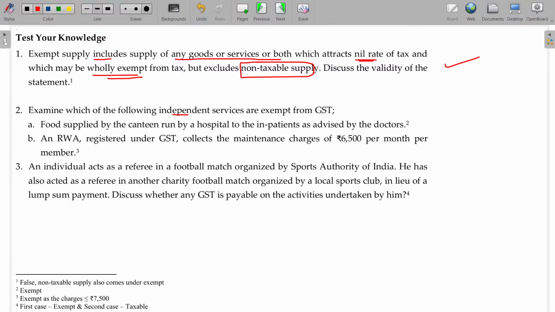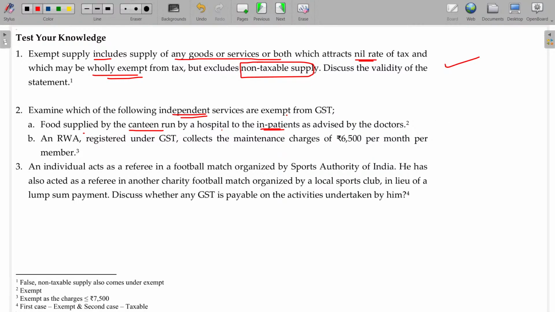Examine which of the following independent services are exempt from GST. Food supplied by a canteen run by hospital to inpatient as advised by the doctors. What about this scenario? Taxable. Now you join with me to answer this.